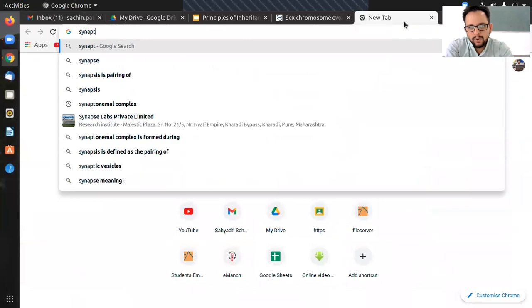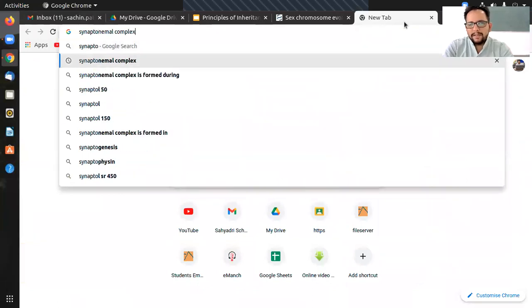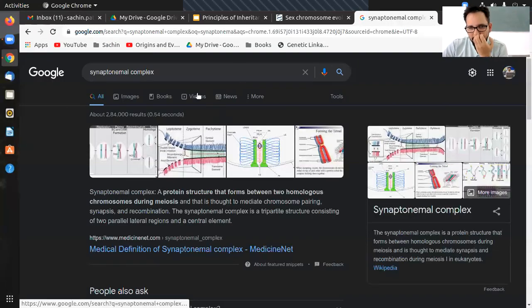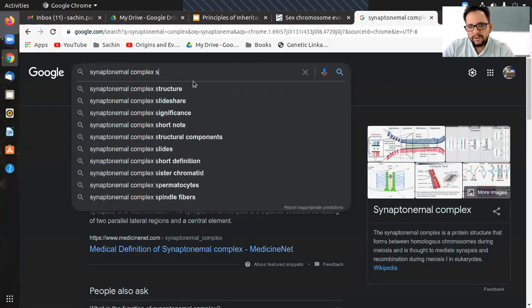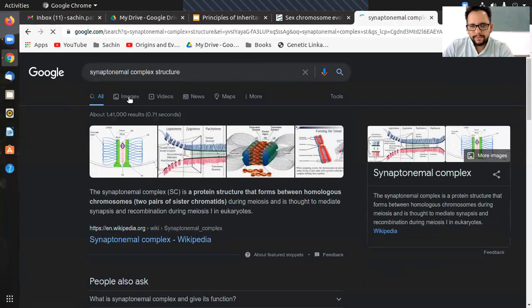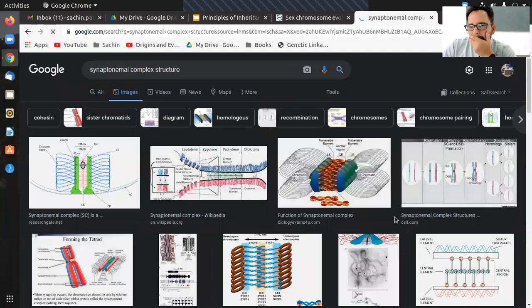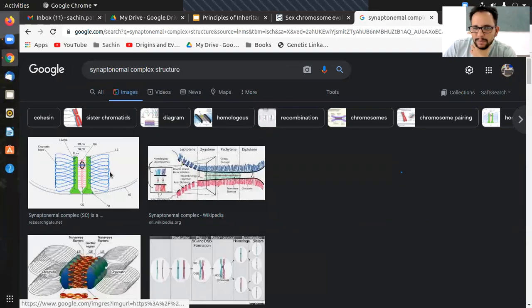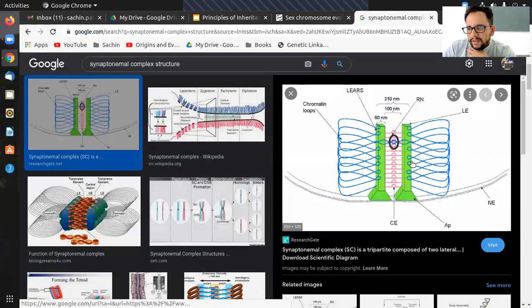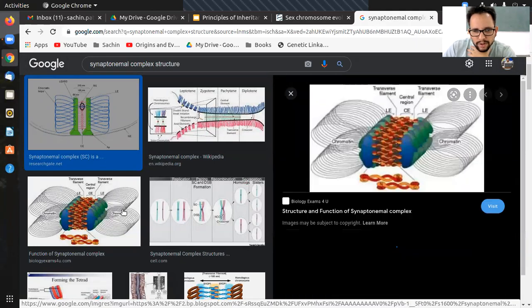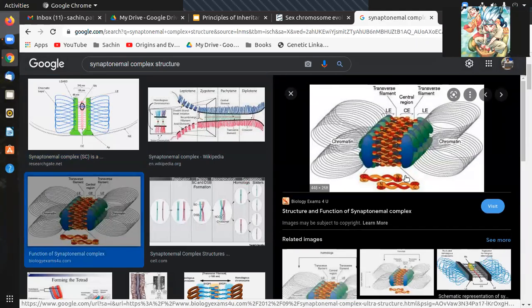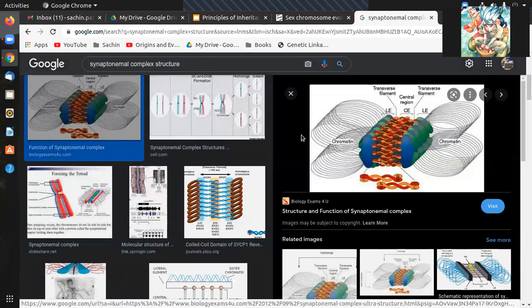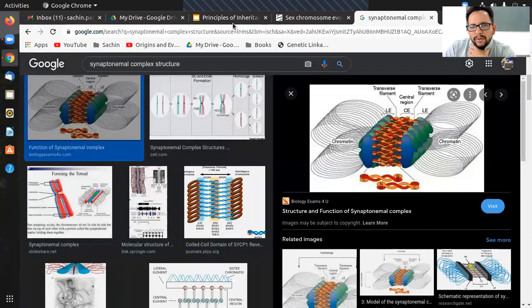So synaptonemal complex, here it is. Structure, I should write structure. So that yellow thing that is being shown, I am not too sure, not this one. Like the yellow thing in one diagram was at some places, and in the other it was like